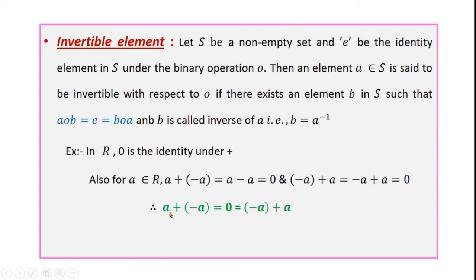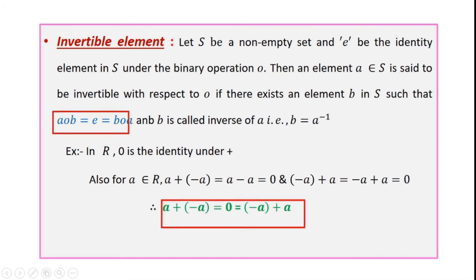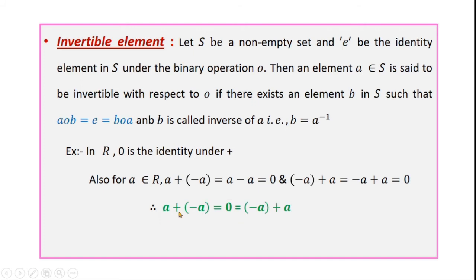Here this relation is the same as this one. In place of circle we have plus, and in place of b we have minus a, so that b is the inverse of a under the binary operation circle. In the same way, here minus a is the inverse of a under the binary operation plus. That implies minus a is the inverse of a in the set of real numbers under addition.